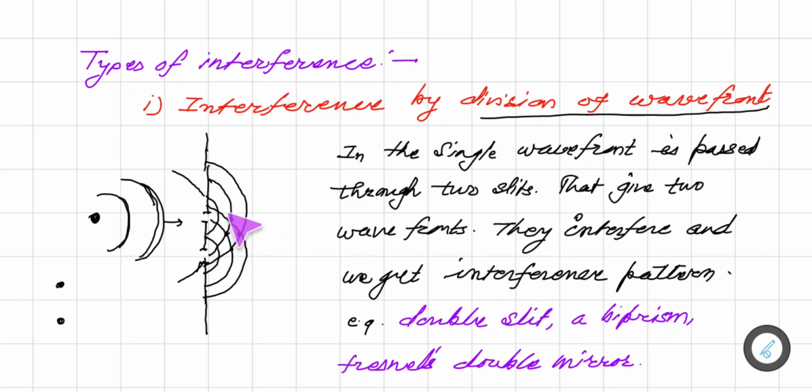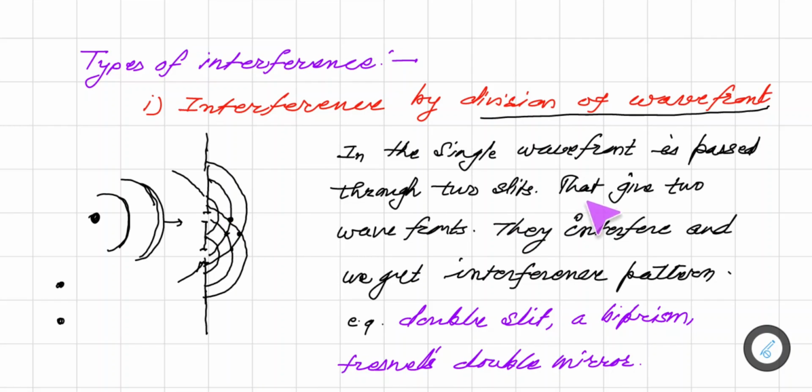The points where both wavefronts meet in the same phase, there we get a bright point, and the point where two waves, after traveling, create a phase change and interfere, there it is a dark point.